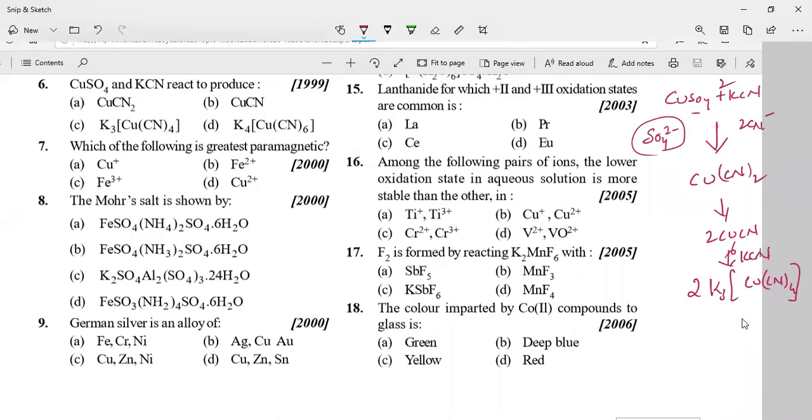Okay. So here, which is the option you are going to get? Option 3C. Next, which of the following is having the greatest paramagnetic character?